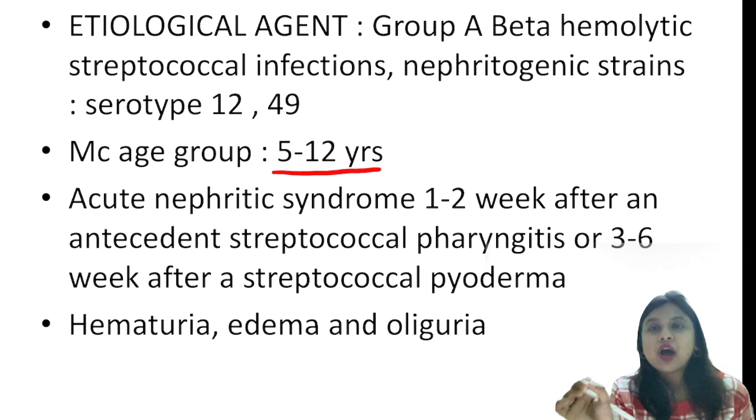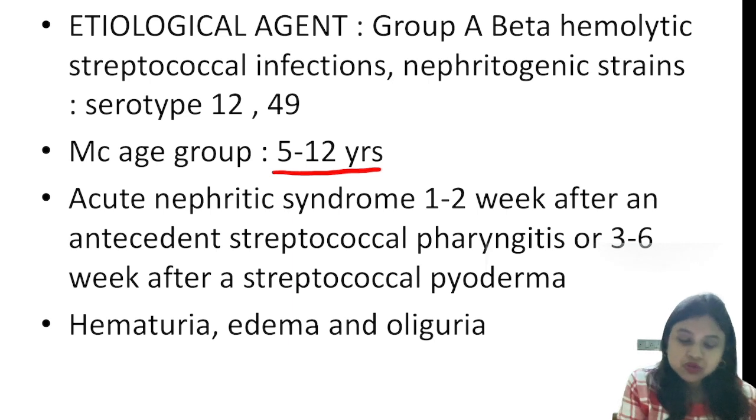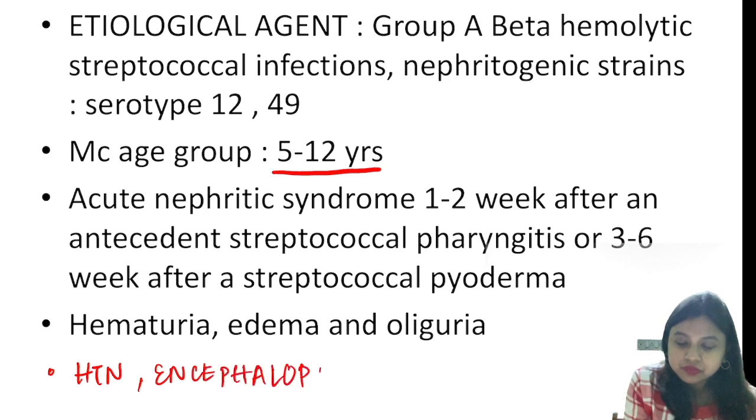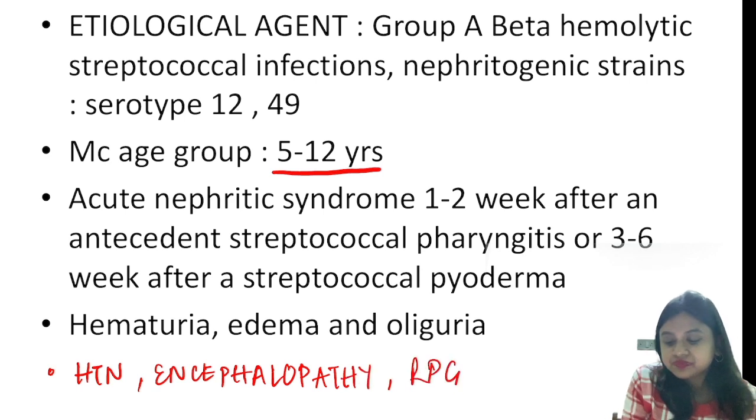And it can lead to RPGN, rapidly progressive glomerulonephritis. So it is 1 to 2 weeks after an antecedent streptococcal pharyngitis or 3 to 6 weeks after a streptococcal pyoderma. So it will present with cola colored urine, edema and oliguria. And you need to remember about some danger signs which I already told: hypertension, encephalopathy, and RPGN.